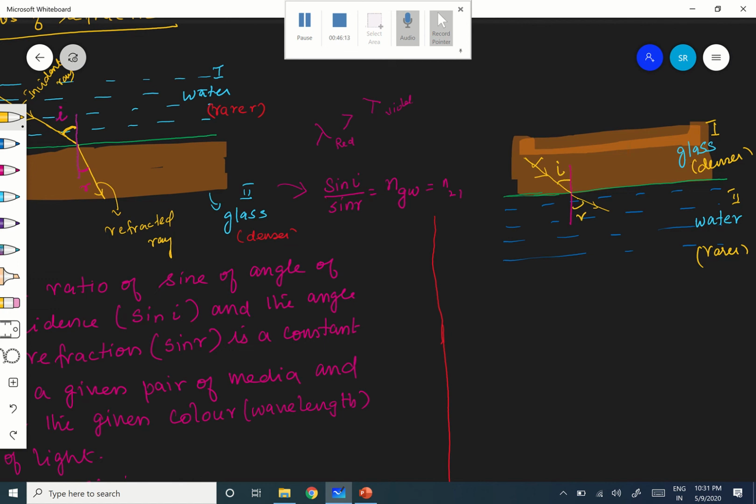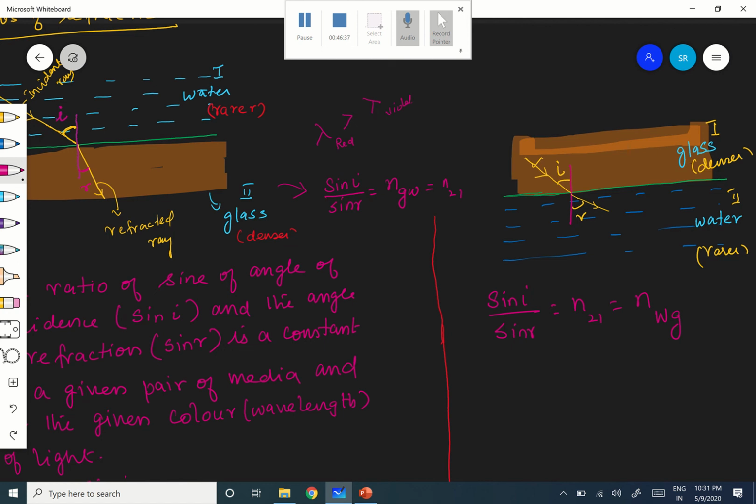Correct? Therefore, I am going to apply Snell's law here. Sin I by sin R is equal to the refractive index of the second medium with respect to first medium. Now what is the second medium here? Water. And the first medium is glass. Are you following?